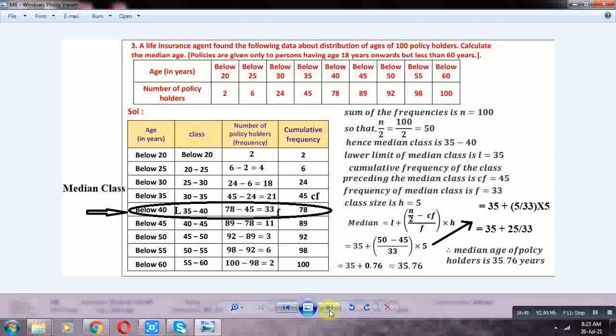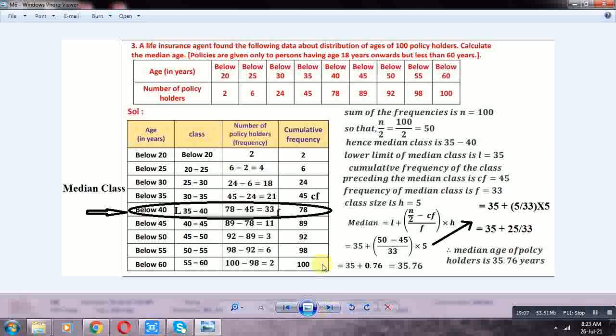Below 20, 2 members. Below 25, 6 members. Below 30, 24. Below 35, 45. Below 40, 78. Below 45, 89. Below 50, 92. Below 55, 98. Below 60, 100.